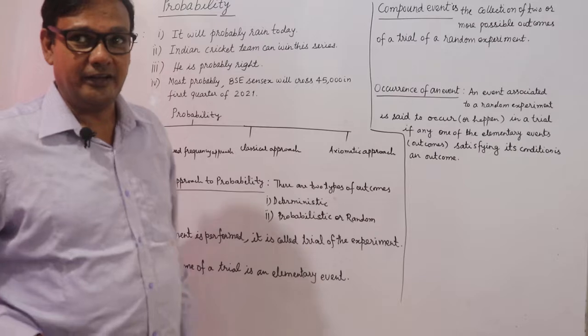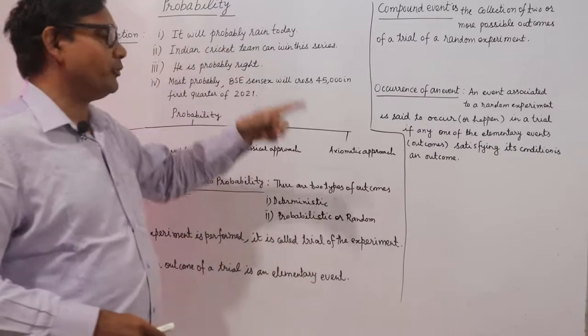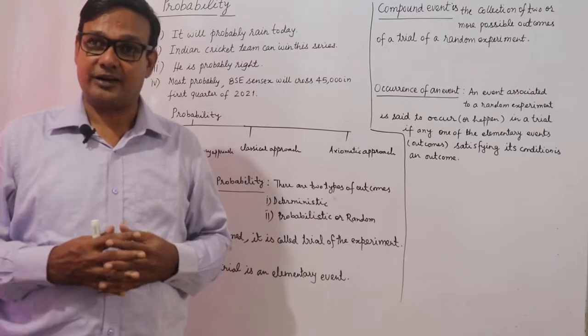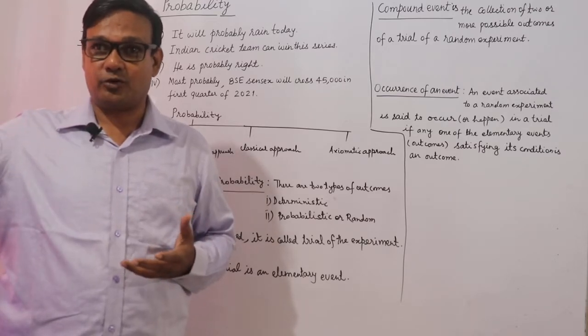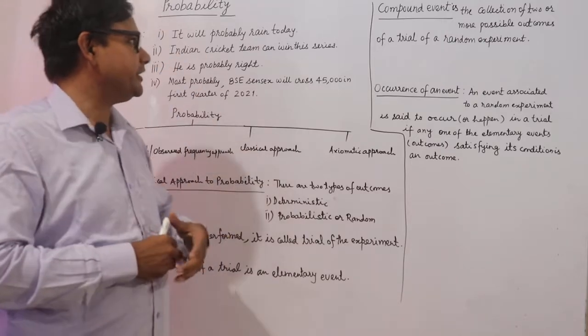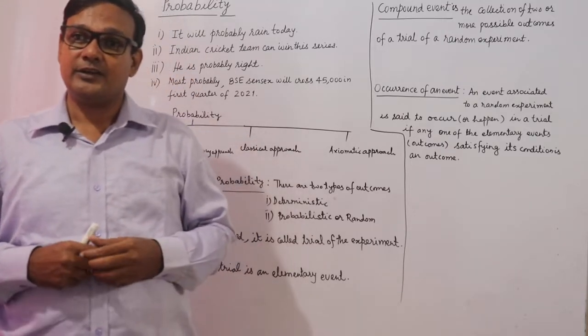Some examples are here. It will probably rain today. How can I say it? Seeing the weather, I can say it's probable to rain today. Next, Indian cricket team can win this series.